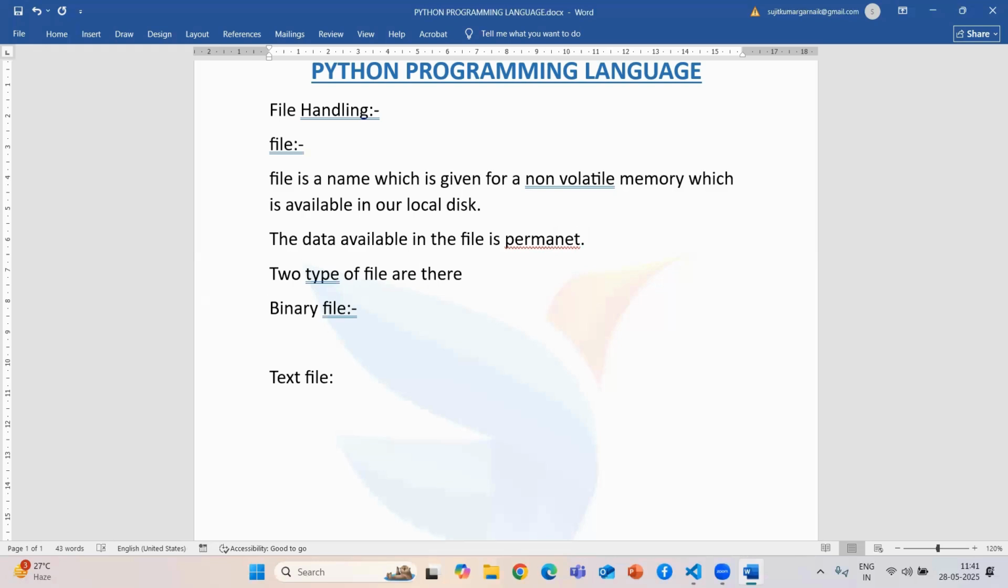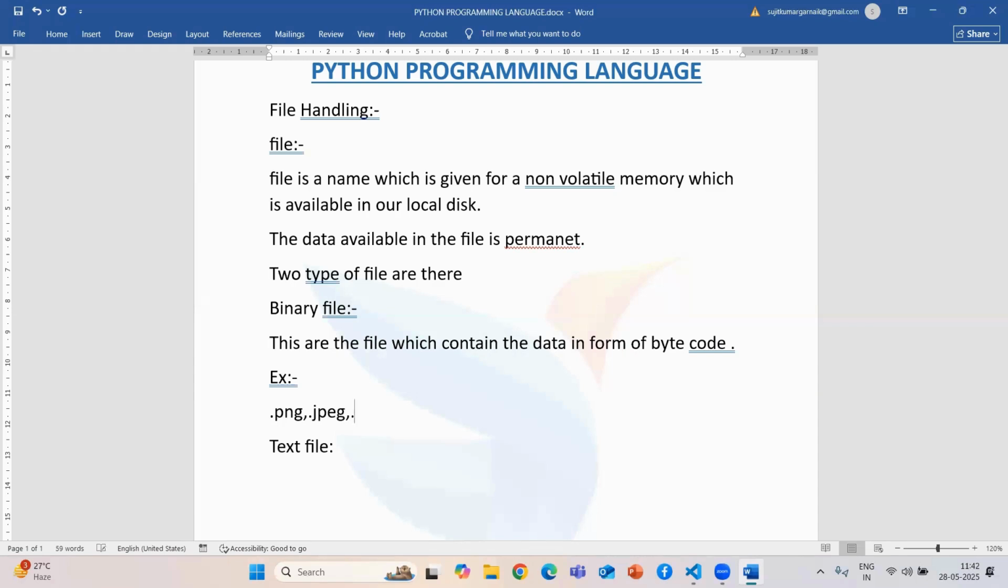So what is a binary file? Binary files are files which contain the data in the form of bytecode. If you open a binary file, it stores the data in the form of bytecode. Examples of binary files are .png, which is an image, then .jpeg, then .mp3 files. These are the binary files that are available.